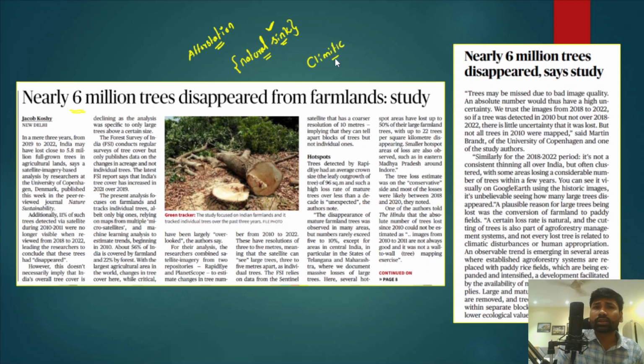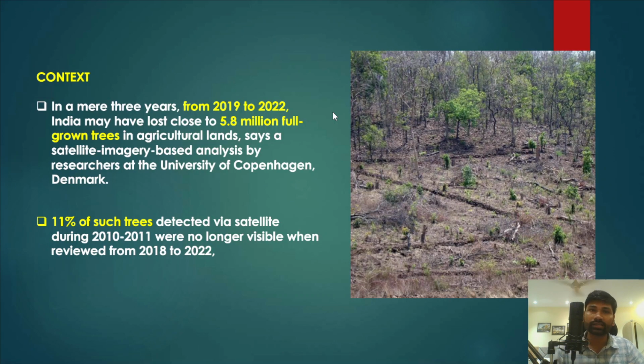Why? Because due to increased emissions of greenhouse gases, majorly carbon, global warming has been rapidly increasing, and that has been further driving climate change. So afforestation plays a very important role. But contrary to this, the recent study says that nearly 6 million trees disappeared from the farmlands in India. Now we'll try to understand this in a very detailed manner.